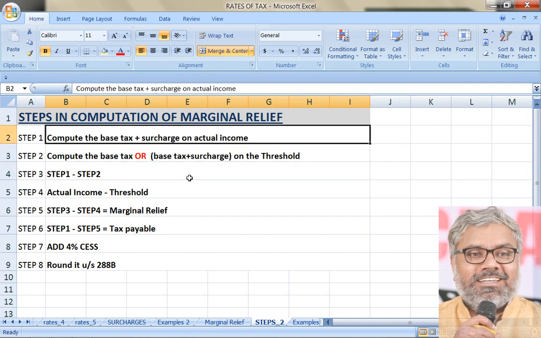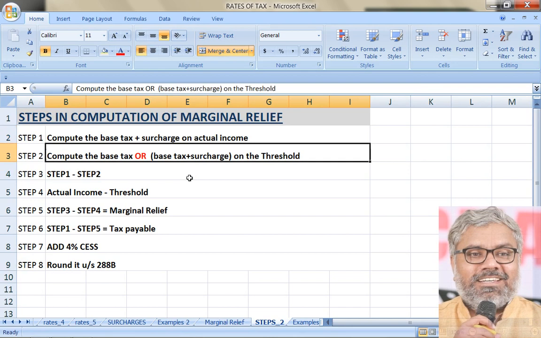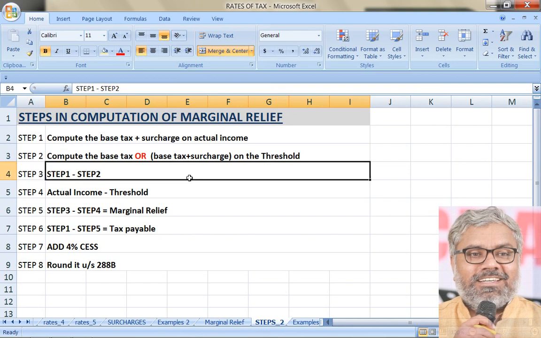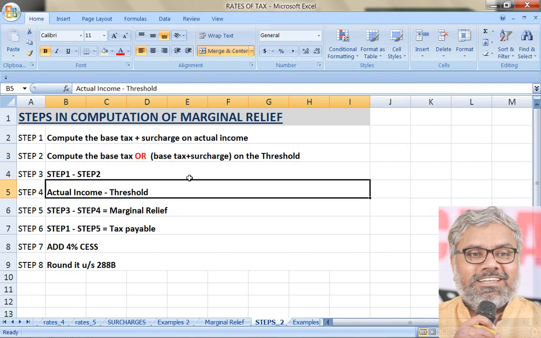Then what is step 3? Step 1 minus step 2. Then what is step 1? What we calculate normally. Only additional calculation here is step 2. What would have been the income tax plus surcharge, if any, on the threshold. If we calculate that, 1 minus 2 gives us step 3.